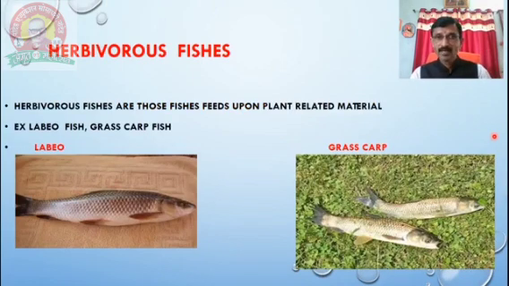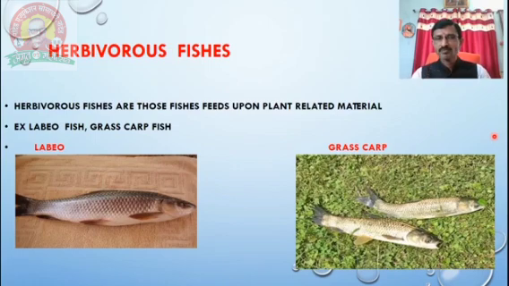Number one, that is the herbivorous species. Three types of fish, three types of food and feeding habit. Generally four types, but the important ones are herbivorous, carnivorous, omnivorous, and predatory fishes. Before that, number one, the herbivorous species.